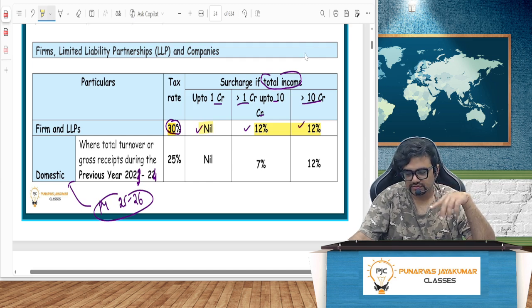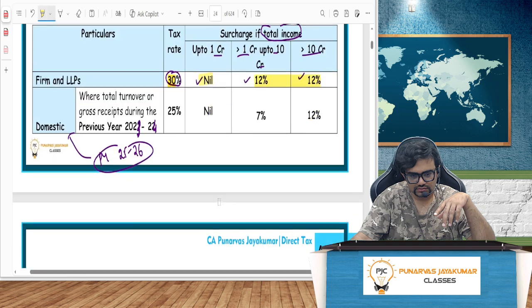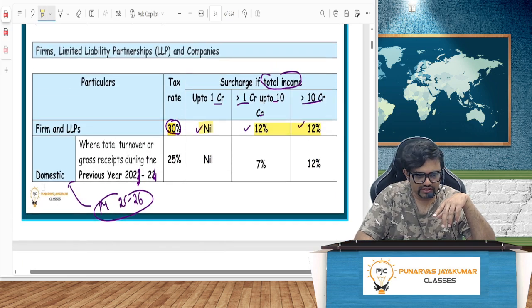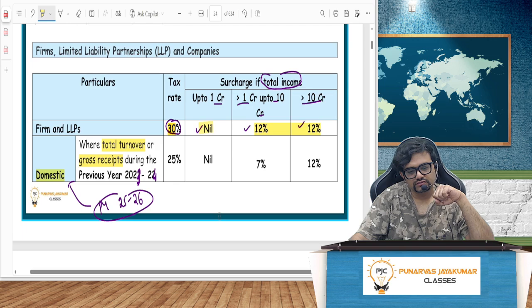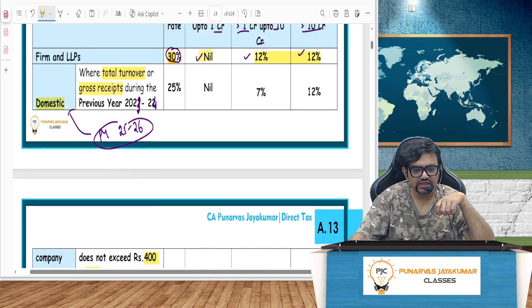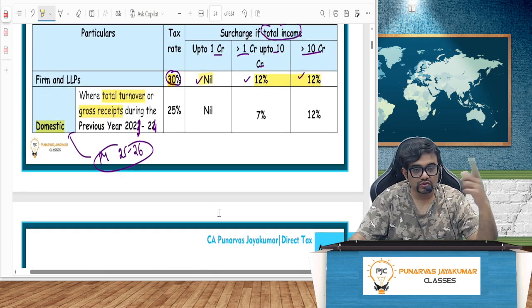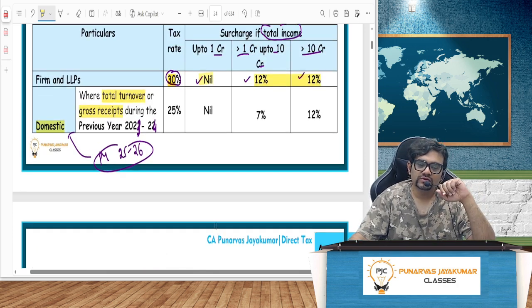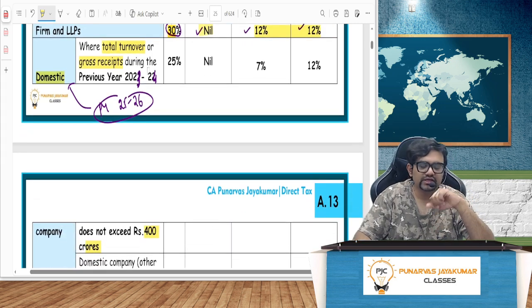On the other hand, for domestic company, where the total turnover or the gross receipts during the previous year 23-24 is less than 400 crores. So you just have to see 2 years before. For 25-26, it will be 23-24.